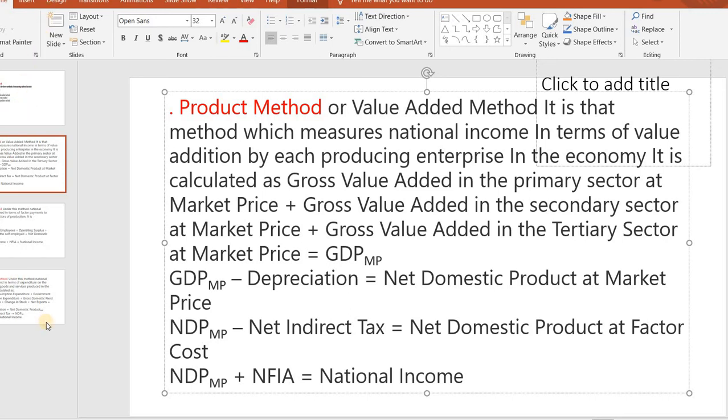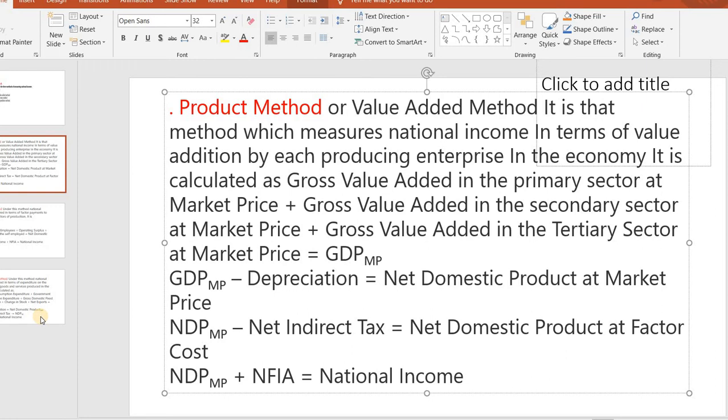Then in this method, what is the problem? Double counting is the main problem. To avoid double counting, only final goods and services must be taken. The value of goods used for self-consumption should be added by guesswork. Then indirect tax included in the market price should be deducted, and subsidies given by the government also should be added. Then the value of export should be added, and the value of import should be deducted.